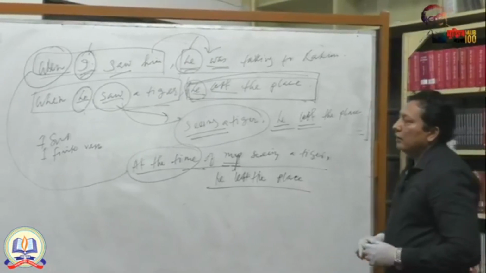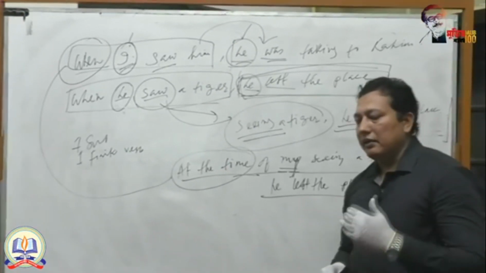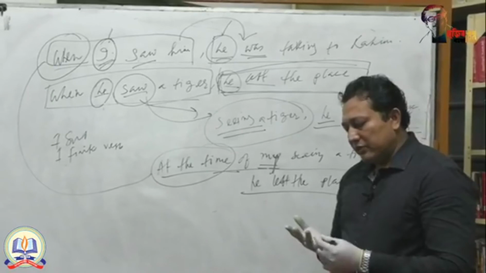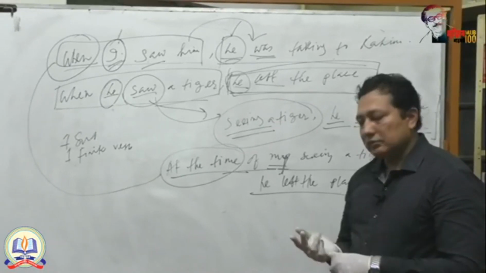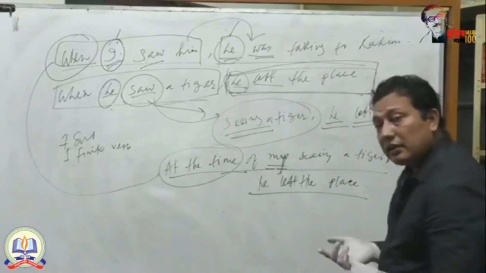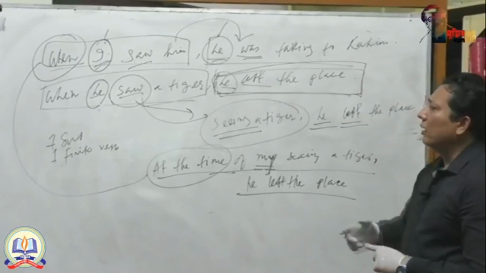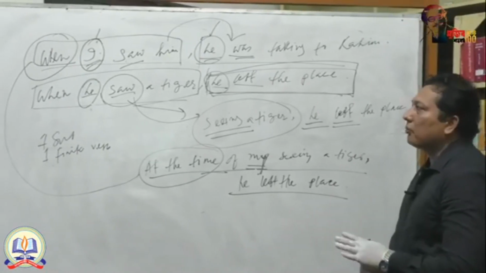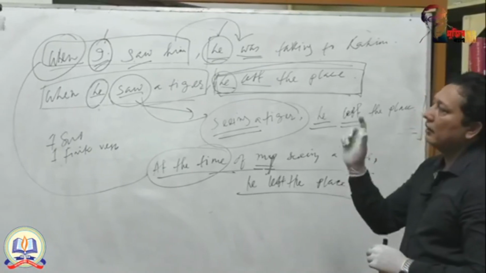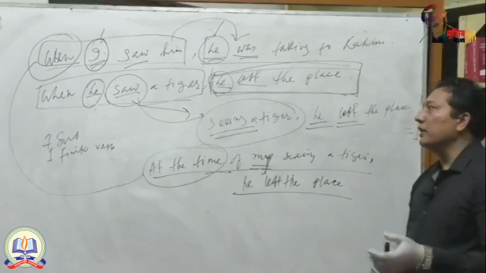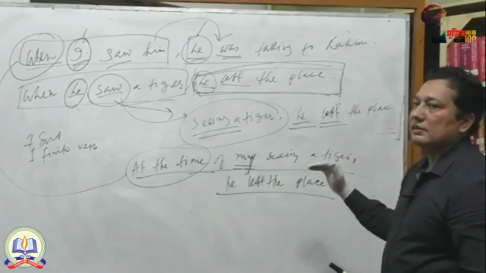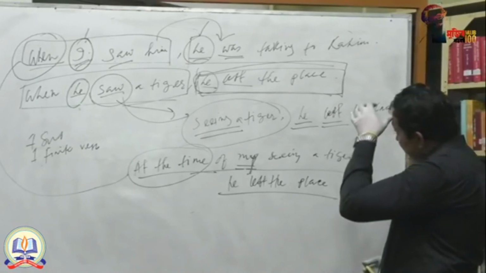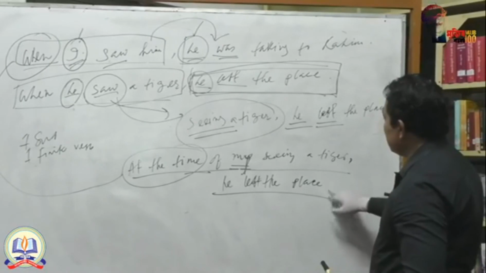So when you find any complex sentence using subordinate conjunctions, the subordinate conjunctions indicate time, action, reason, condition, many things. And when you transform a complex sentence to a simple one, of course, you have to find out the meaning of the conjunctions. And according to the meaning, you have to use phrases like during, at the time of, because of, in this way. I will discuss it in detail in the next class.